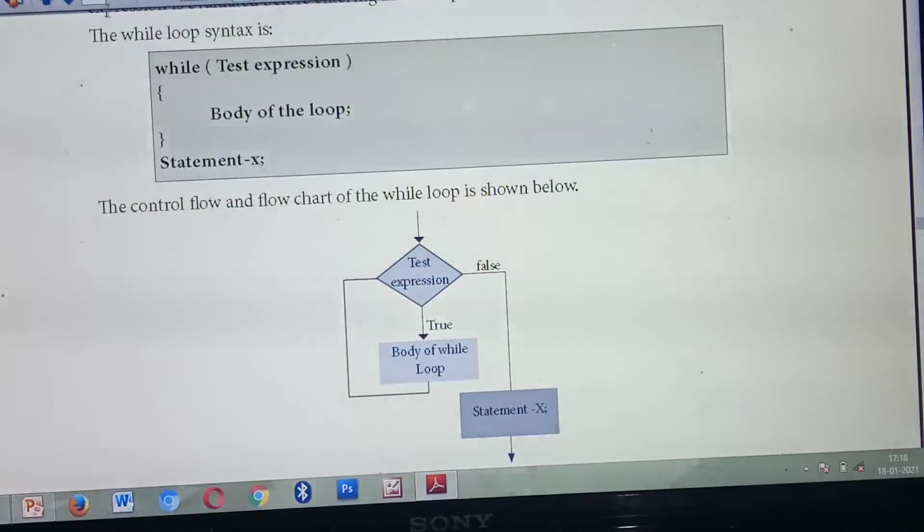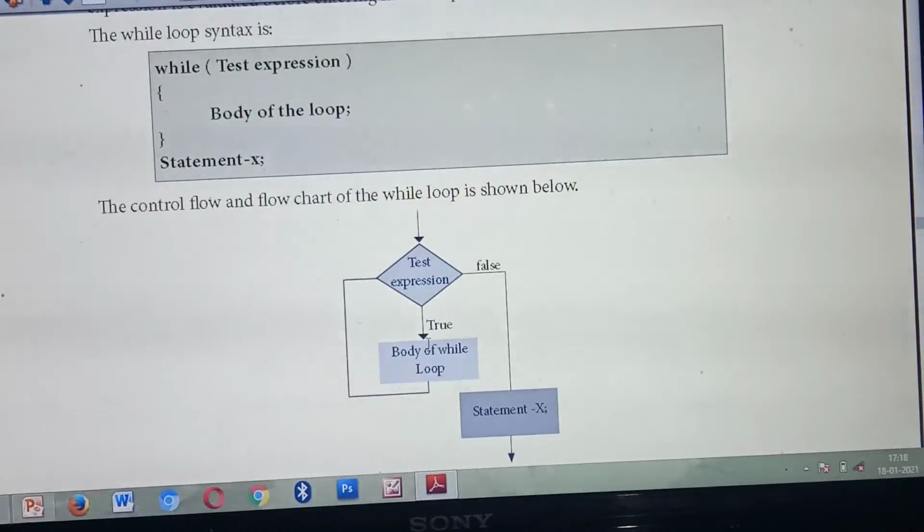So this is the flowchart for this syntax. Based on the syntax, they have drawn a flowchart. First, what you need to give? Test expression. Based on the expression, it will check whether the given condition is true or false. If the condition is true, the body of the loop will execute. The body of the loop will execute till the condition becomes false.